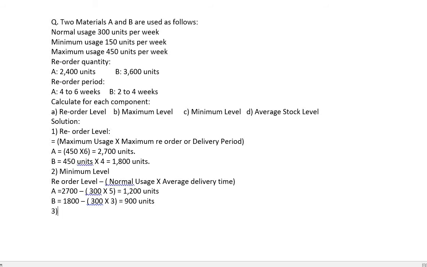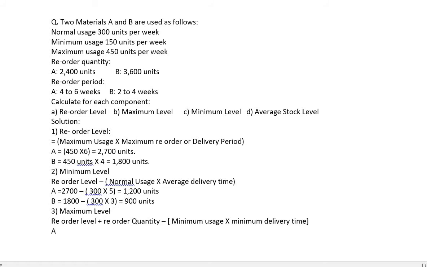Third, let's calculate the maximum level. The formula for maximum level is reorder level plus reorder quantity minus minimum usage multiplied by minimum delivery time.